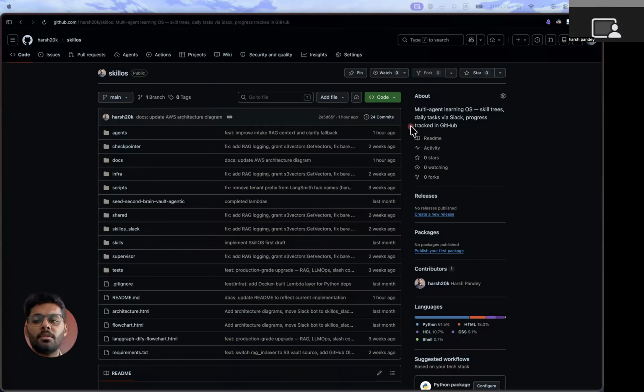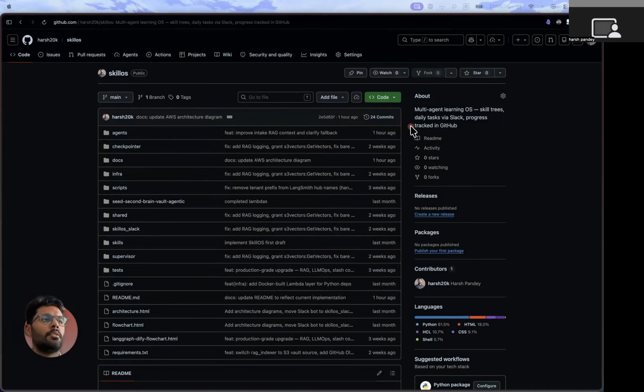So let me start with the overview of this SkillOS project. For creating personal learning goals, we don't have the context of our previous learnings.